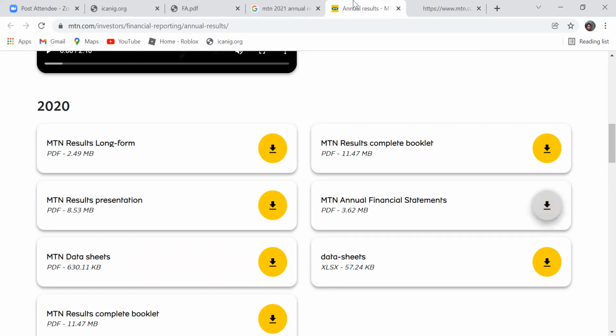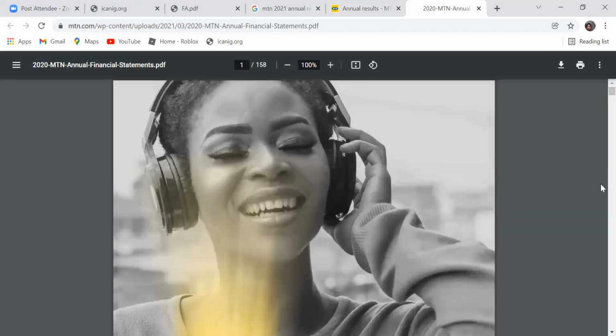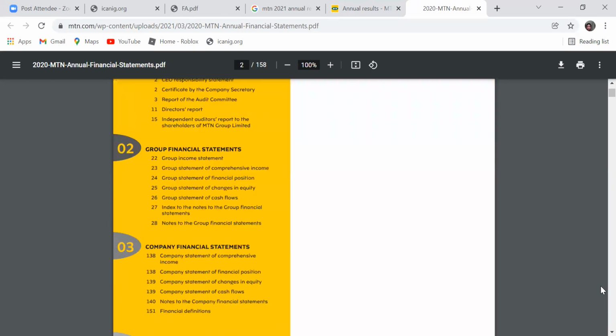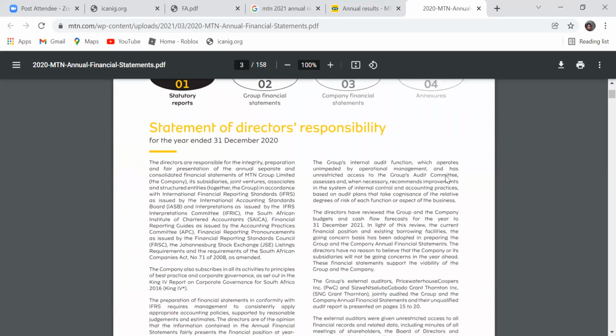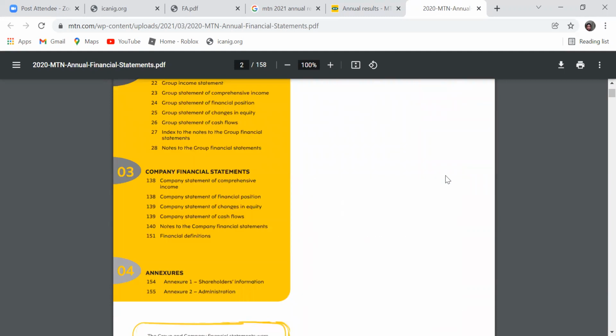So the asset of the company is going to be different from your own. You can have your own liability, and your own liability is different from the liability of the business.